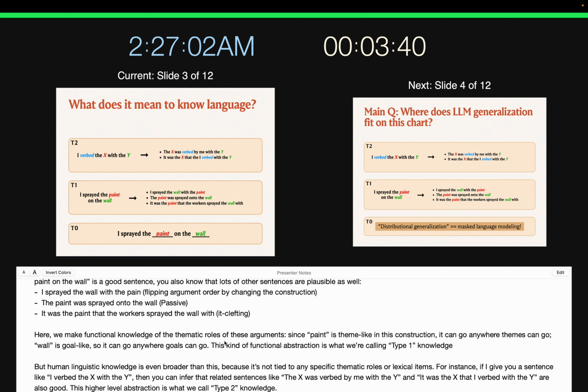Knowing that I verbed the X with the Y is a good sentence is enough to let you infer that all of these other sentences are good as well. This higher level abstraction, which abstracts over the specific structures involved, is what we call type 2 knowledge.